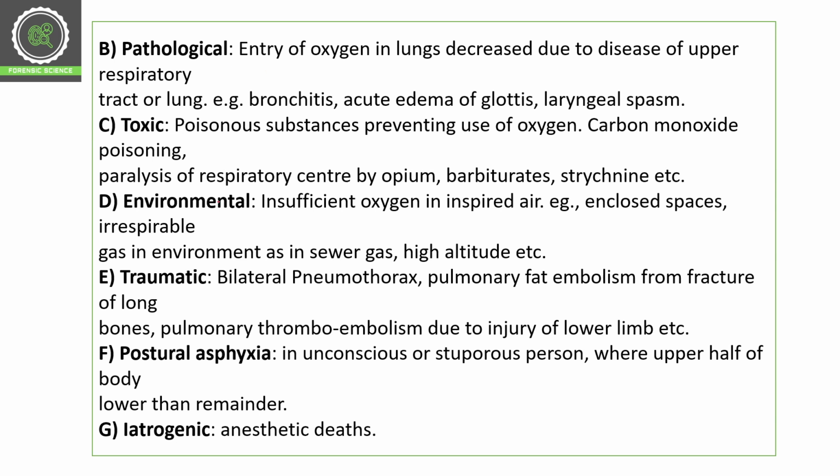Then we have pathological asphyxia. When the entry of oxygen into the lungs is decreased due to some disease of the upper respiratory tract or lungs, then this is pathological asphyxia. For example, bronchitis, acute edema of the glottis, or laryngeal spasm. If there is a spasm in the larynx, or an acute edema, a kind of swelling, in the glottis, or if bronchitis leads to a decreased amount of oxygen in the lungs, then it is pathological asphyxia.